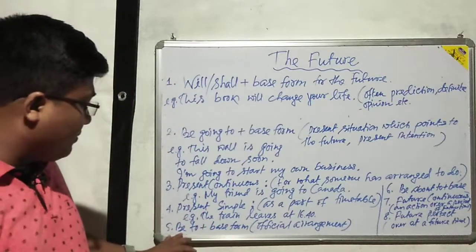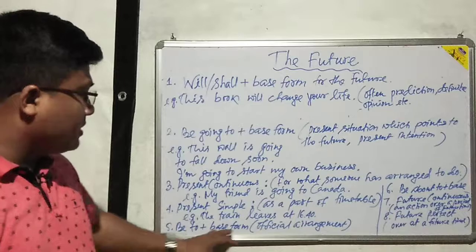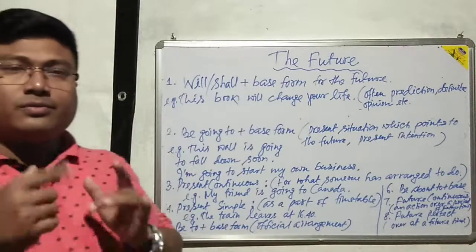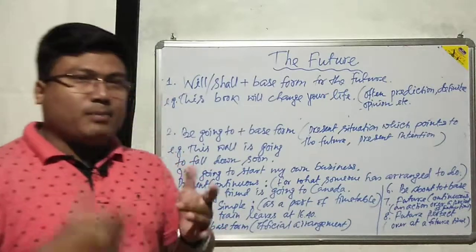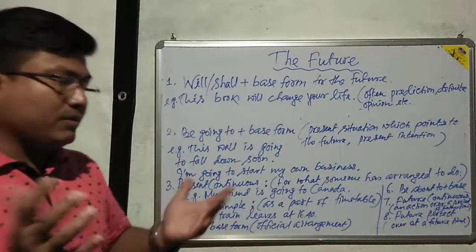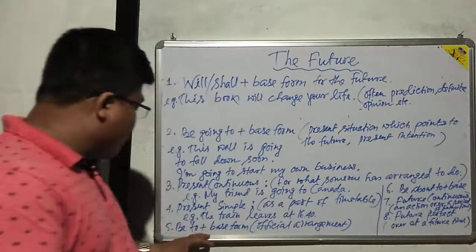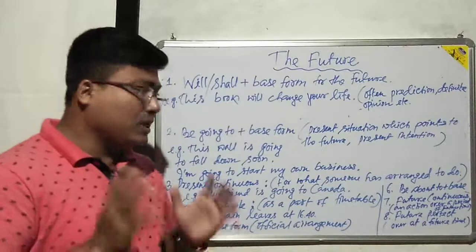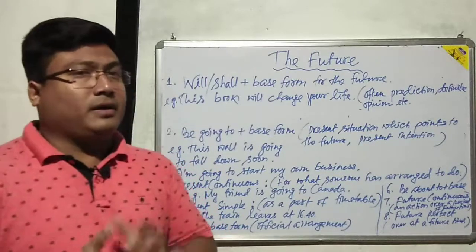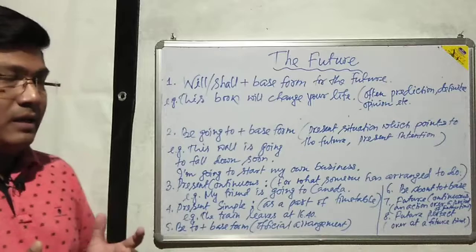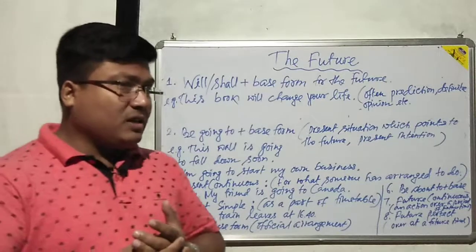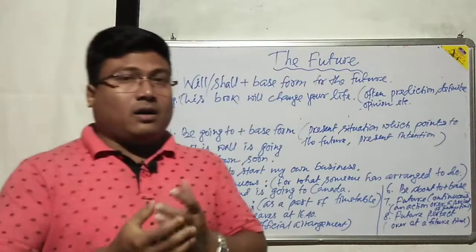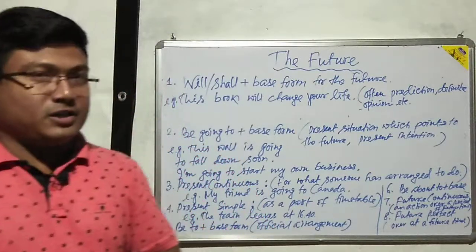And number 5, there is B2 plus base form. B2, B means any form of B verb. Okay, am, is, are, whatever, no problem. B2 plus base form. This formation is also used to refer to an action which will take place in future, especially the action which is one of the official arrangements.